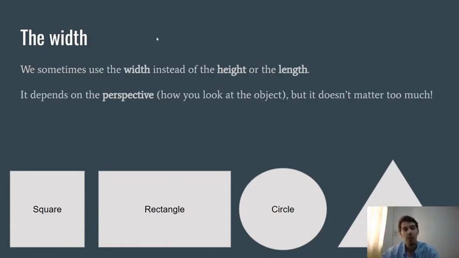And the last one is the width. The width can be used instead of the height or the length sometimes. It depends on what we call the perspective. The perspective is how you look at the object. But it doesn't matter so much. If you only use the length and the height, you will be fine. But I'm going to take an example to show you guys.